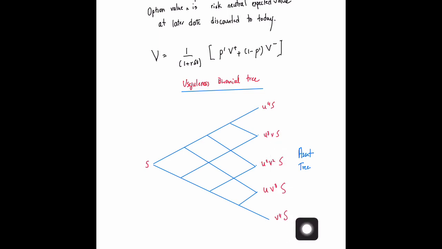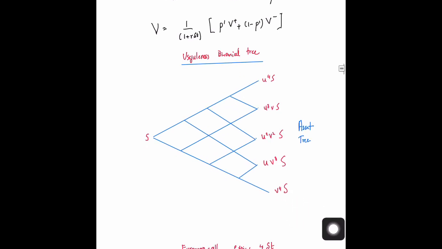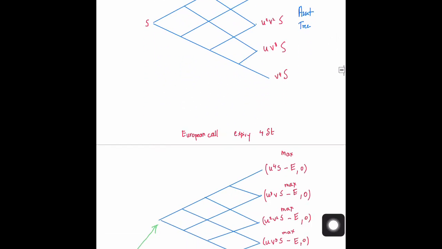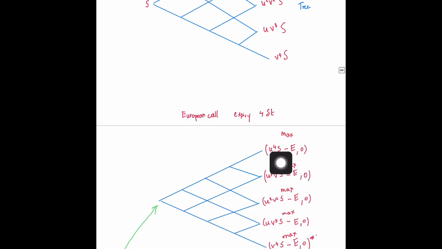Let us say that this was a European call with an expiry after 4 dt. Then obviously for a European call, the payoff is just the value of the asset at the particular time minus E, and the maximum of this with 0. So this is what we get, the value of the European call at all these various points on the binomial tree.